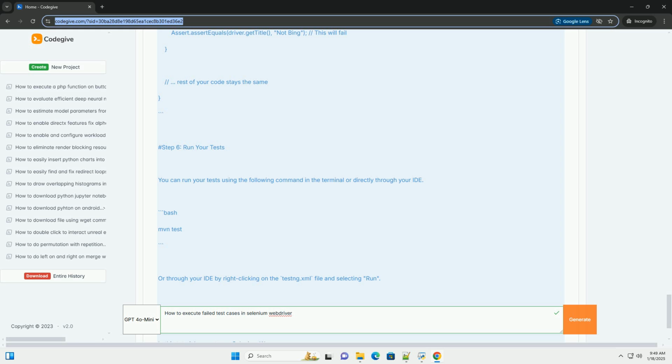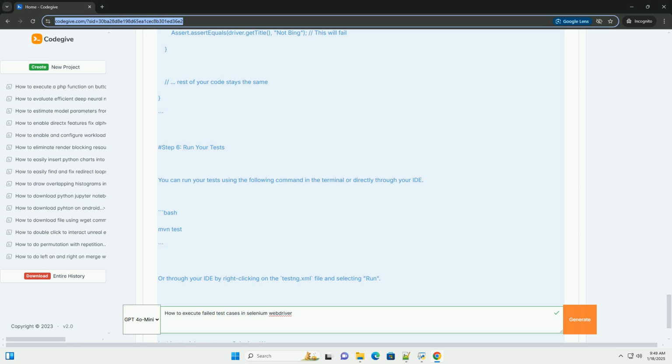Step 3. Create a suite XML file. Create a testng.xml file to define your test suite. Step 4. Implement the retry mechanism. To execute failed test cases, we need to implement a retry mechanism. Create a class that implements the IRetryAnalyzer interface.